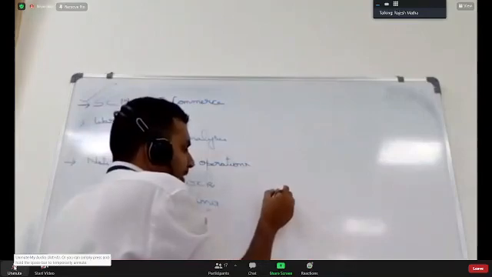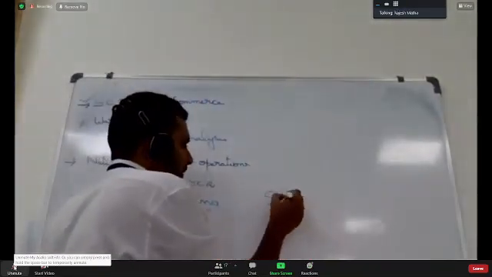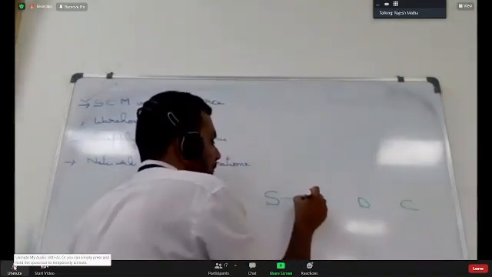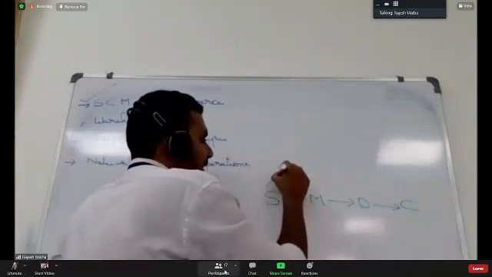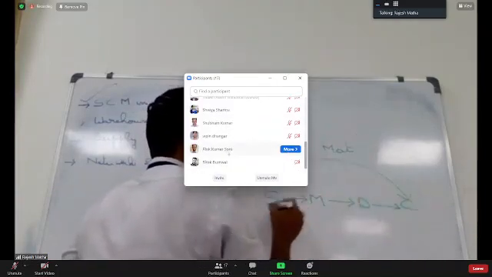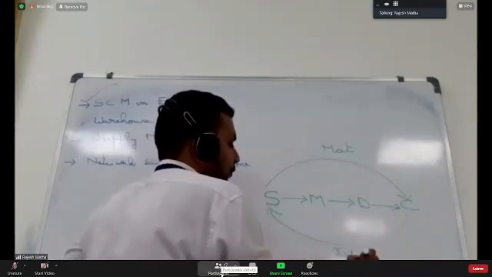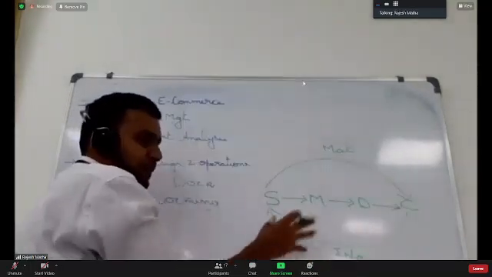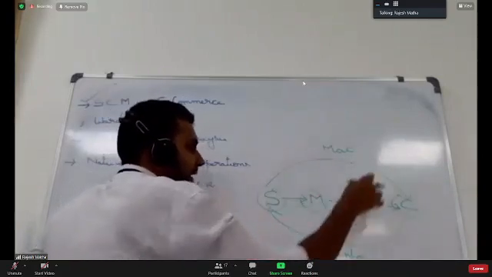We know in supply chain there are suppliers, there are manufacturers, there are distributors, there are customers. All of them are linked to each other. And between them, there is material flow, I'm writing it as MAT. There is also information flow, I'm writing it as INFO. So this entire setup is what is called a network in supply chain, a network of people and a network of material and information.